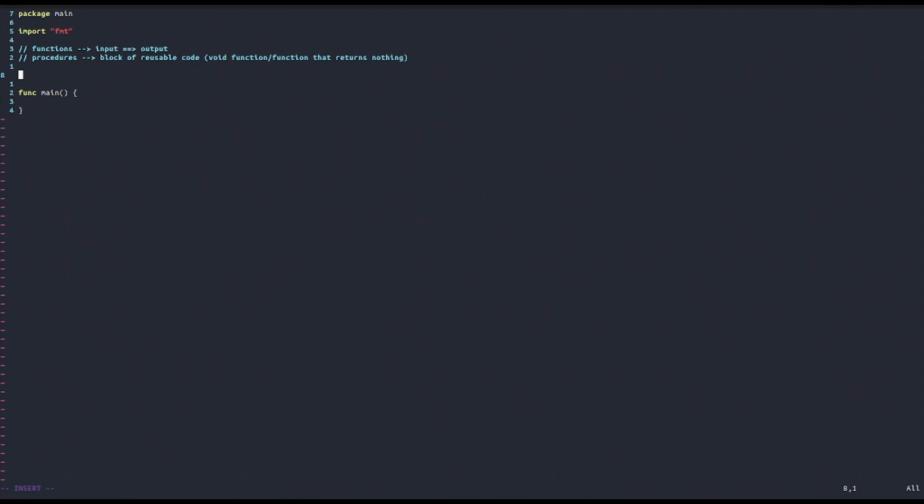But now let's see how to define a function. In order to define a function, we need first to use the keyword func. This designates the start of a function. Then we're going to specify the name of the function. In this case, let's call it, for example, testFunction.